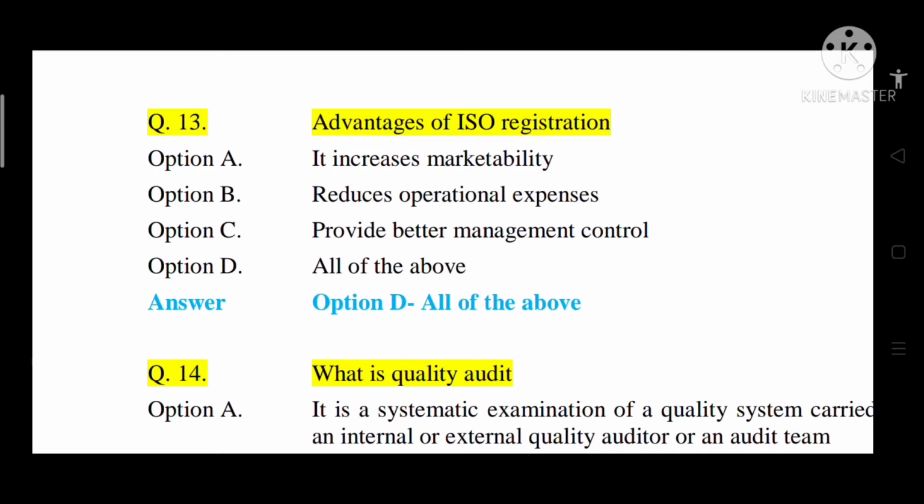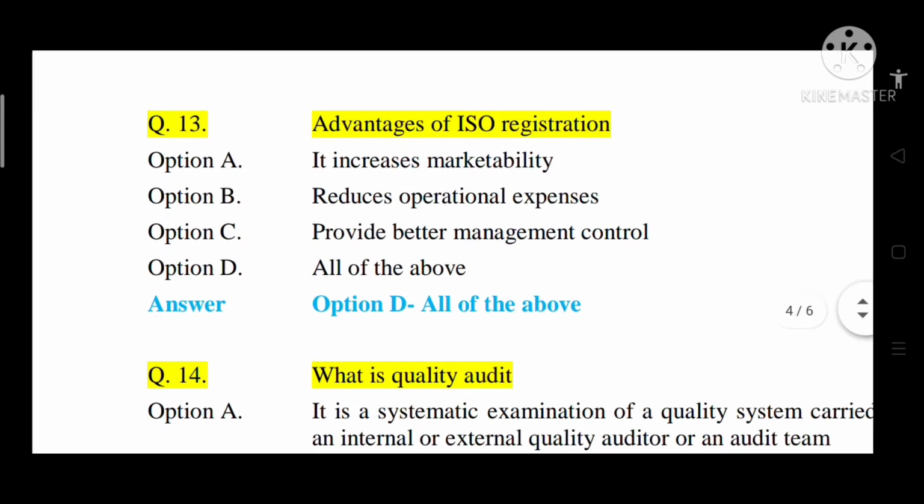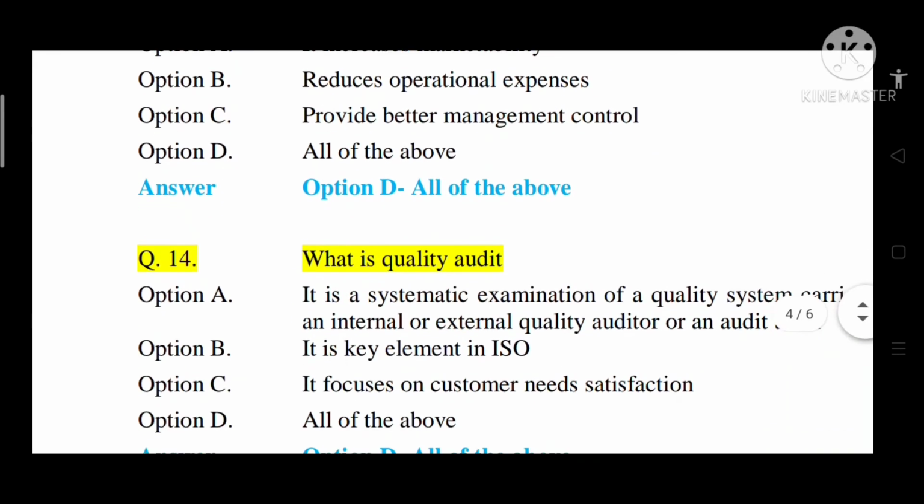If we get an ISO registration, one can easily trust his company, so the market increases. Operational expenses also decrease because of the use of standardization, and it provides better management control. If we use a control tool, it will provide better management. So option D, all of the above.